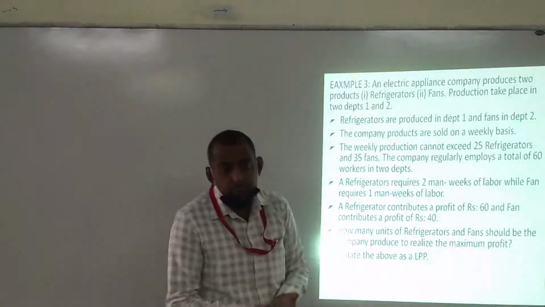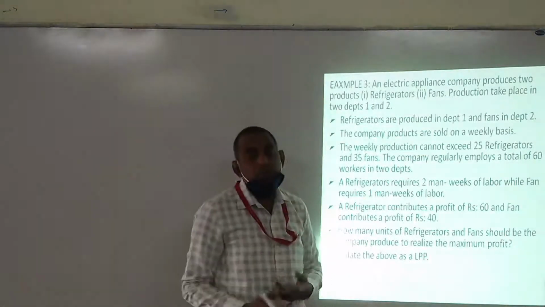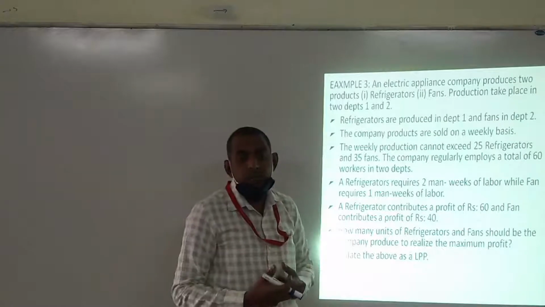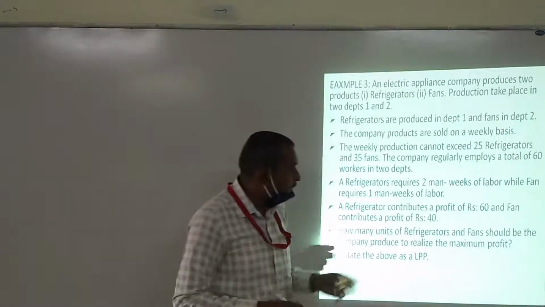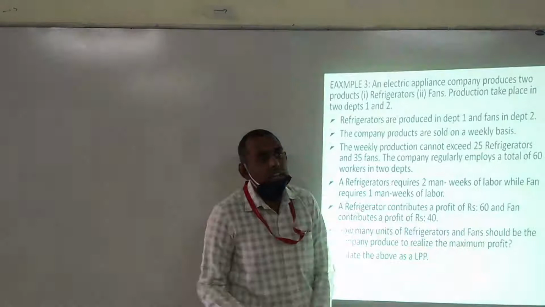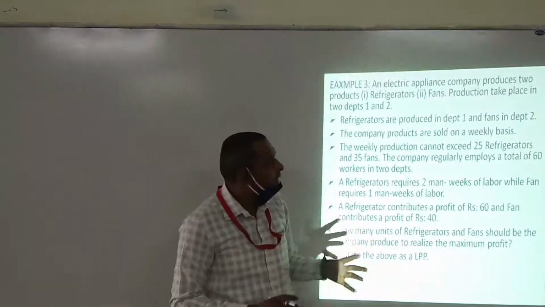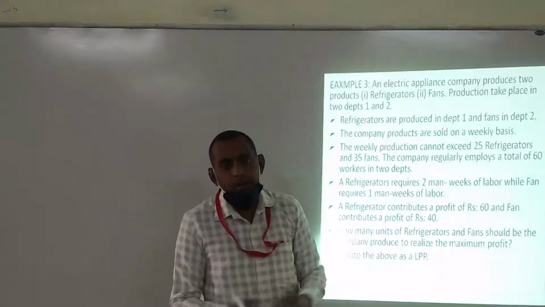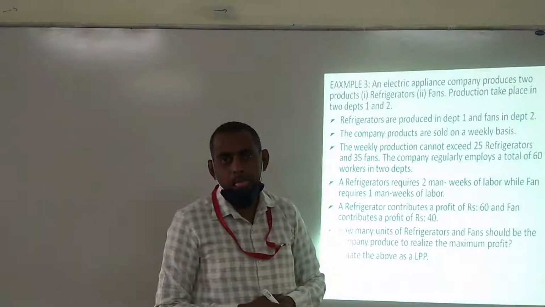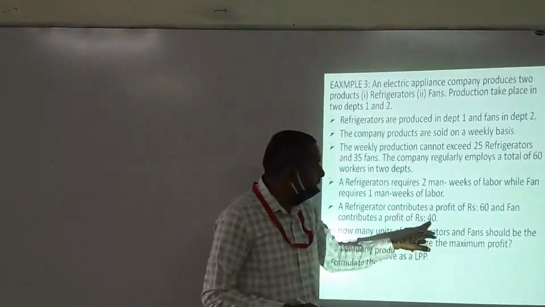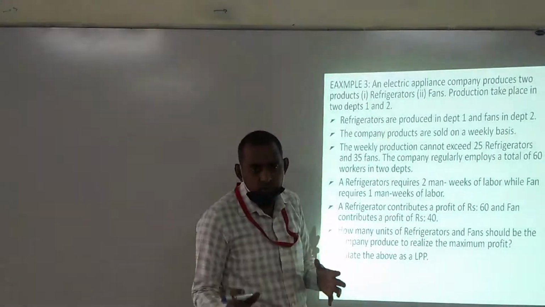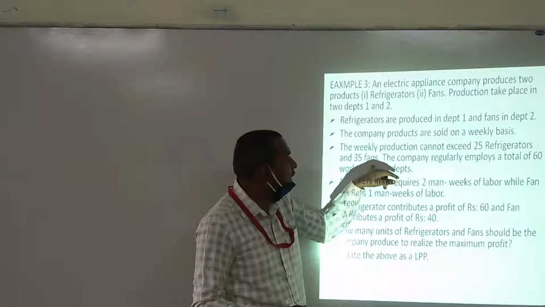How many refrigerators are to be produced weekly, and how many fans, so as to get maximum profit? If you say it is only 60 rupees, let us produce only refrigerators, then only 25 refrigerators can be manufactured. If it is 40 rupees profit, let us produce only 35 fans.